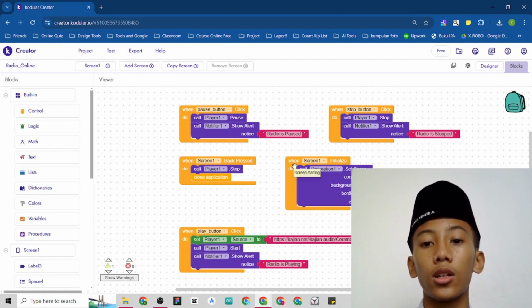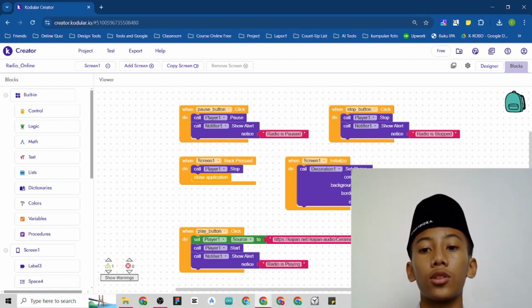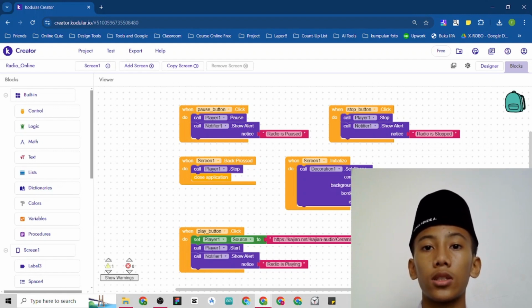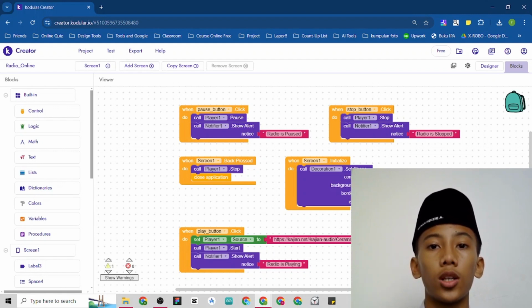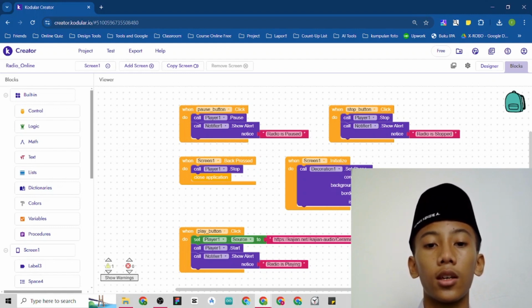So when screen 1 initialized, it will call the decoration for it. It will choose the component for image 1, which is the image of Ustadz Khalid Basalamah, and then choose the border color to be blue and make the edge become round, and yeah, that's it.